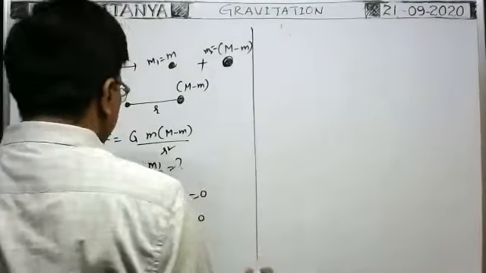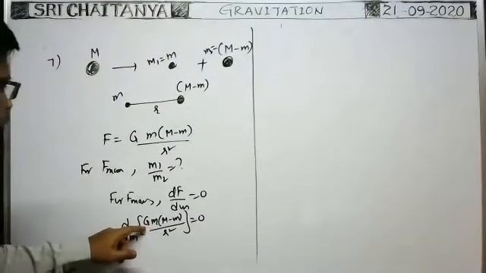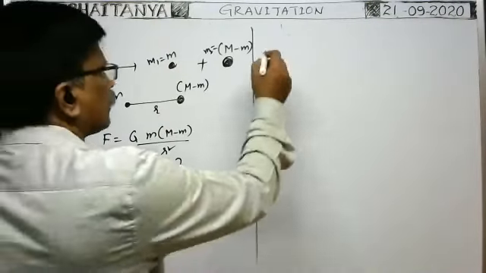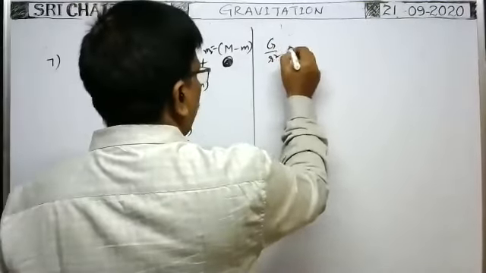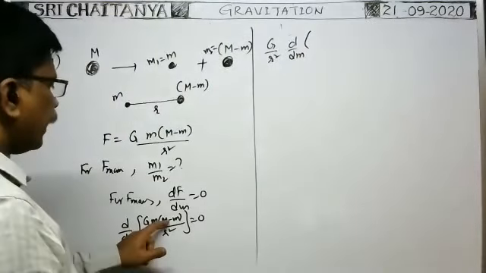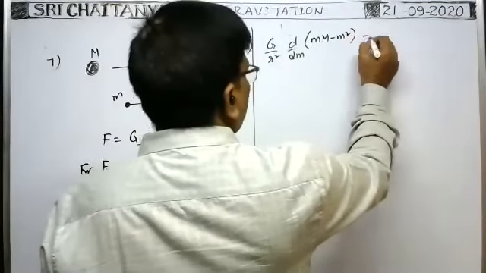Now you see here, capital G is constant, small r square is constant because it is for the given distance only. That's why G by R square is constant. You write outside G by R square of d by dm of m into (M minus m). That means you multiply them: small m into capital M minus m square is equal to 0.